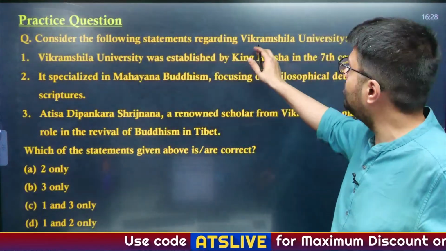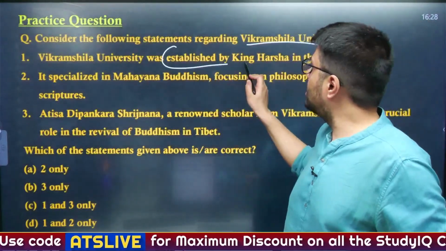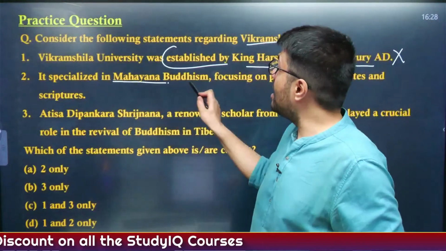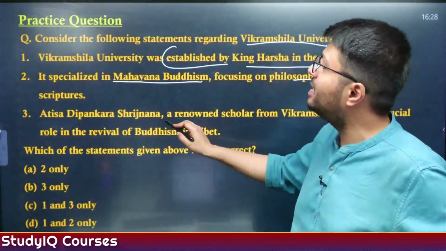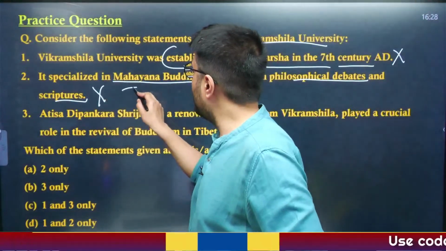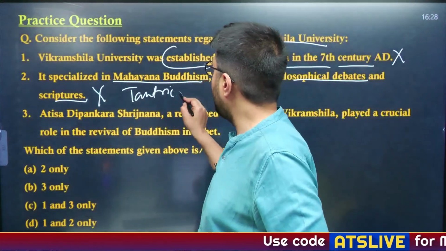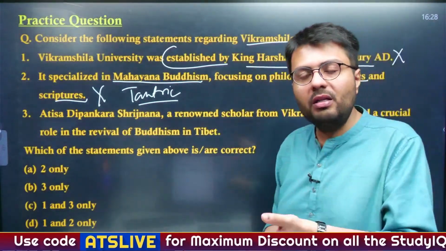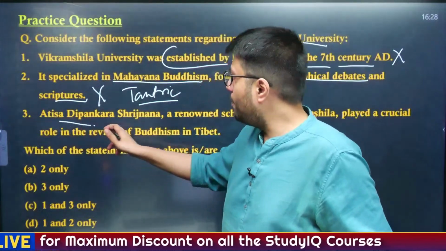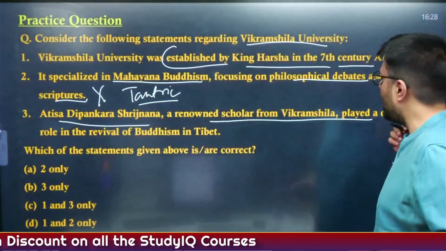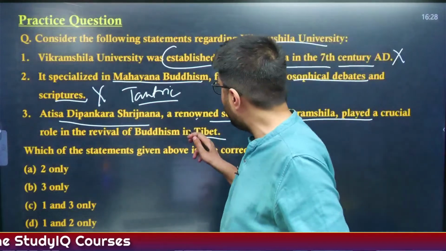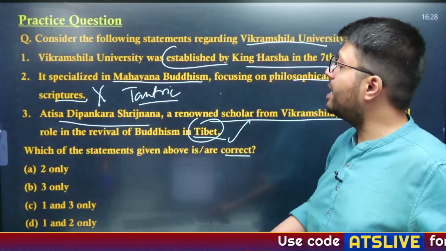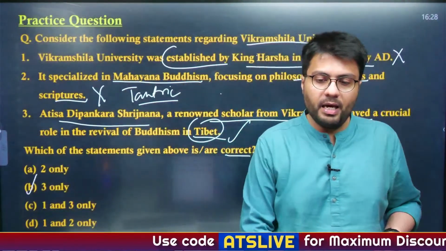Consider the following statements regarding Vikramshila University. First, it was established by King Harsha in 7th century AD. Incorrect. Second, it specialized in Mahayana Buddhism, focusing on philosophical debates and scriptures. I told you, incorrect. It focused on Tantric Buddhism, which did not focus on philosophical debates, rather it practiced tantric practices and rituals. Third, Atisha Dipankara Srijnana, renowned scholar from Vikramshila, played a key role in the revival of Buddhism in Tibet. This one is a correct statement. So first and second are incorrect, third one is correct. We have to identify the correct statement. So option B here is the right answer.